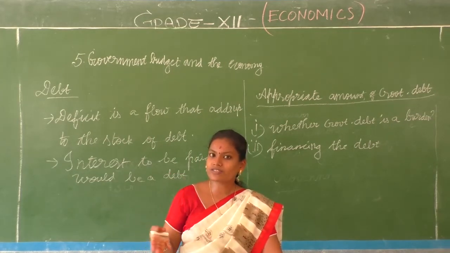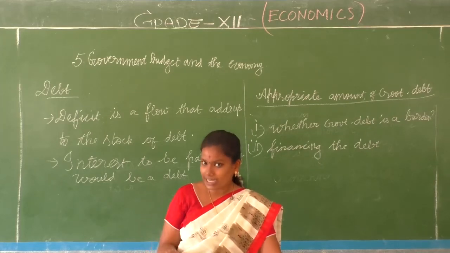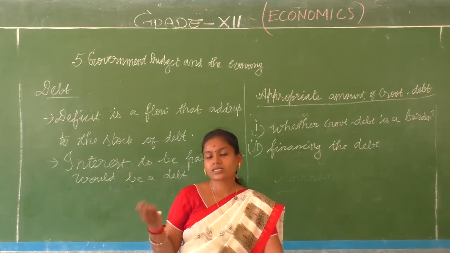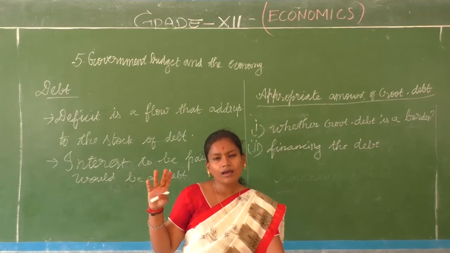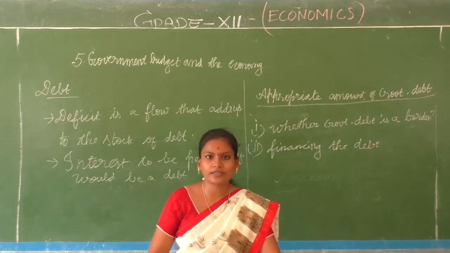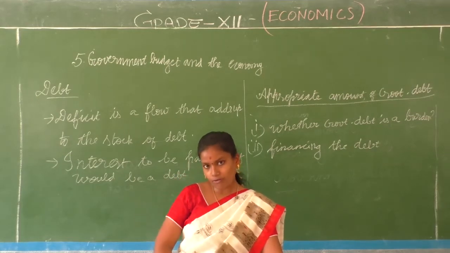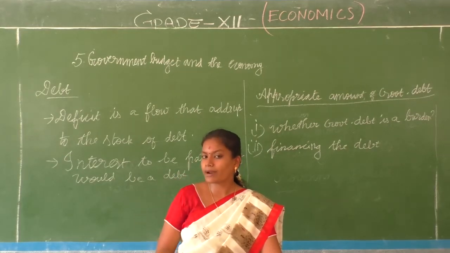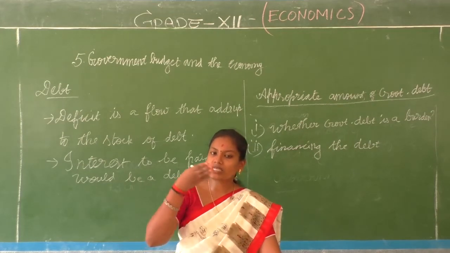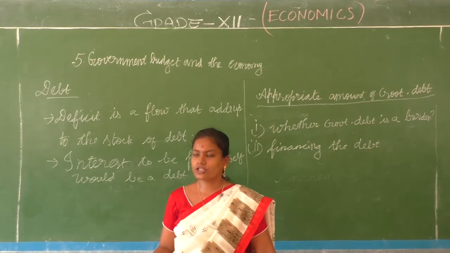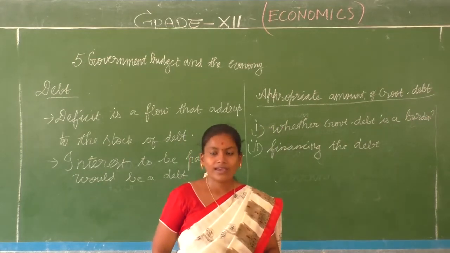Gross fiscal deficit is equal to total expenditure minus revenue receipts plus non-debt creating capital receipts. And then gross primary deficit is gross fiscal deficit minus the net interest liabilities. So interest liabilities play a huge role in our government budget.